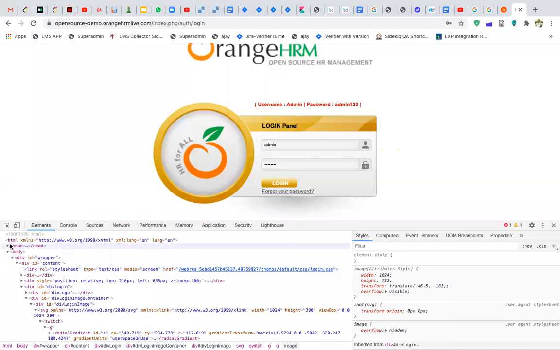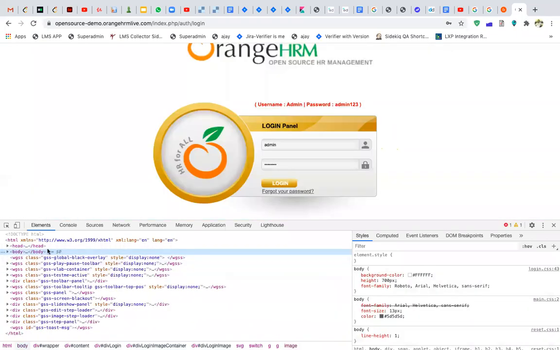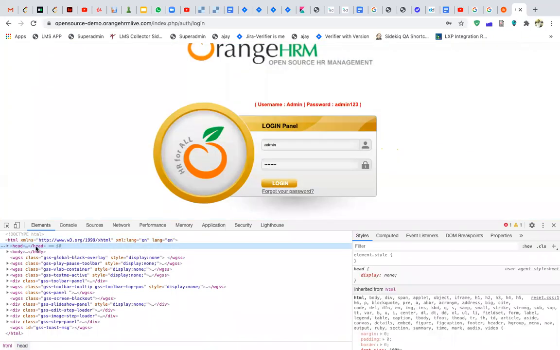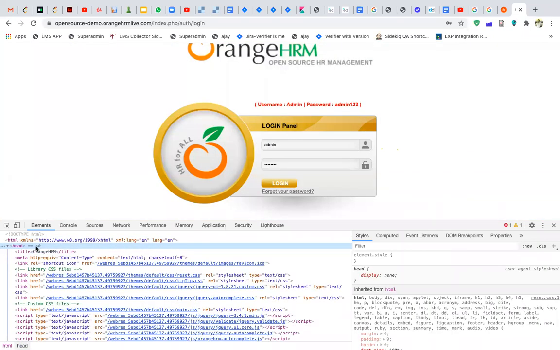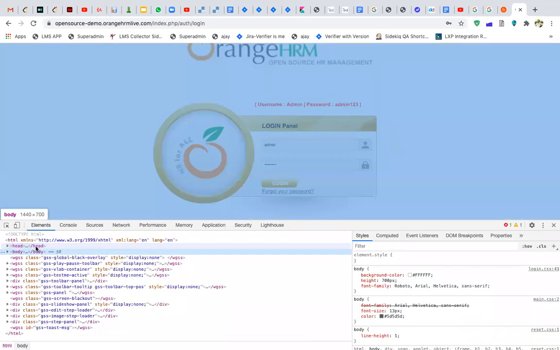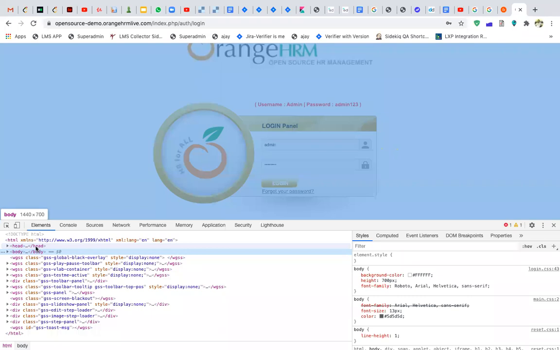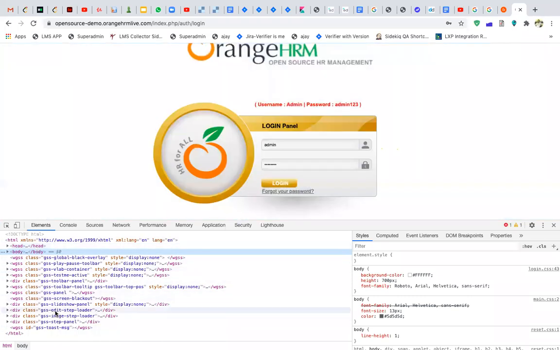So now this is your entire website. This is your header. And within header, we have a lot of things, your title and all those things. And this is your body. Okay, and within body we have a lot of things. So this is your entire HTML code wherein you can see what are the elements which are present on this particular website. So now I want to focus on this particular element.